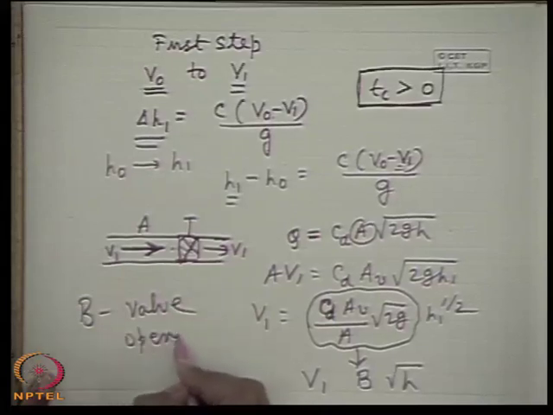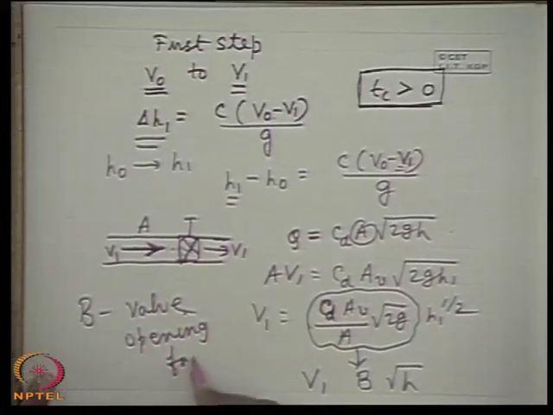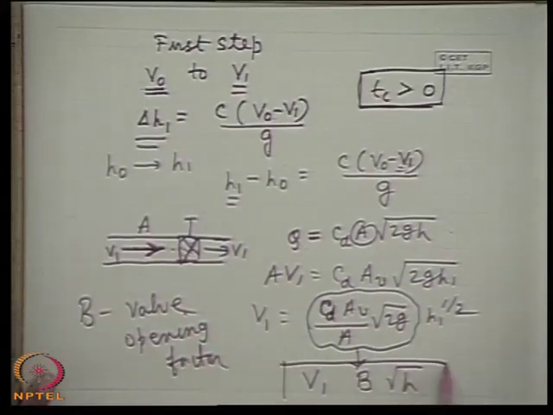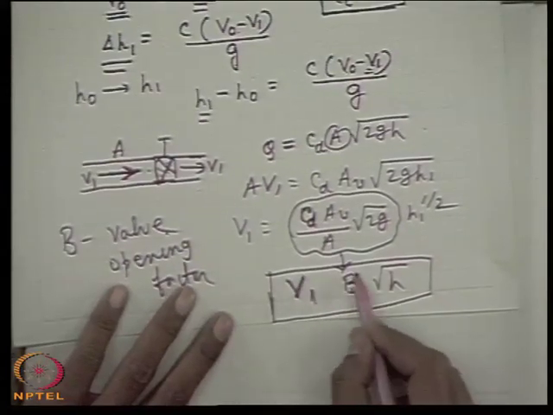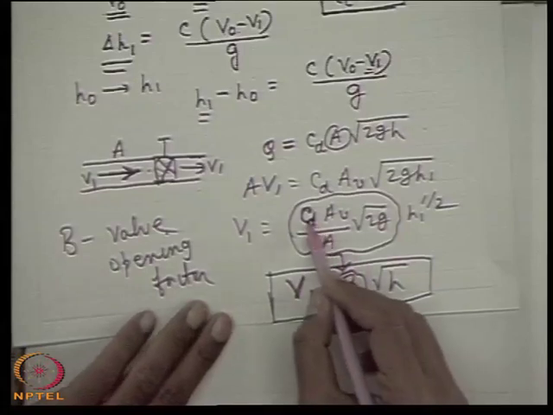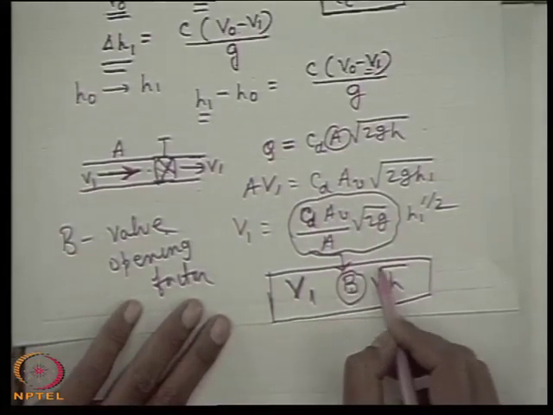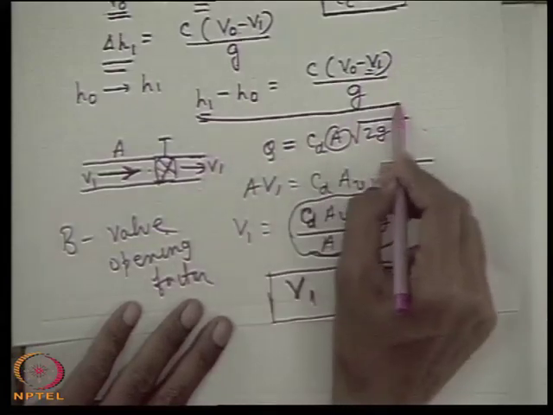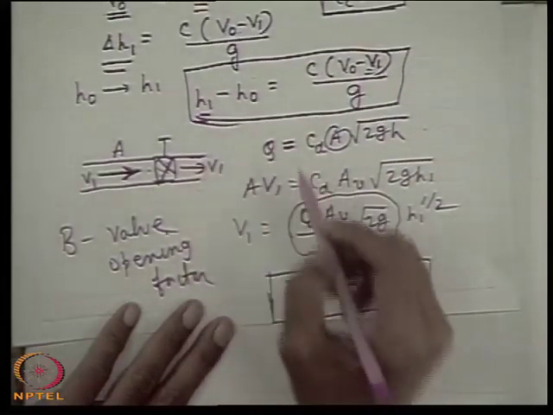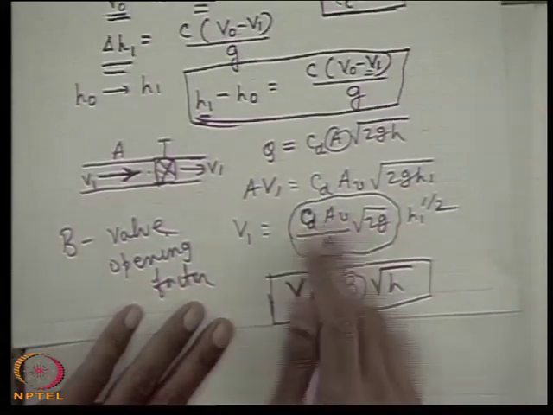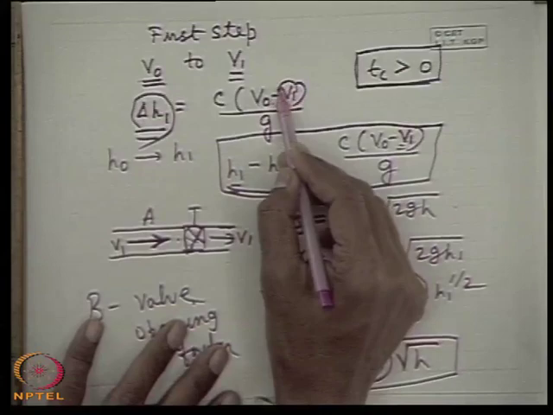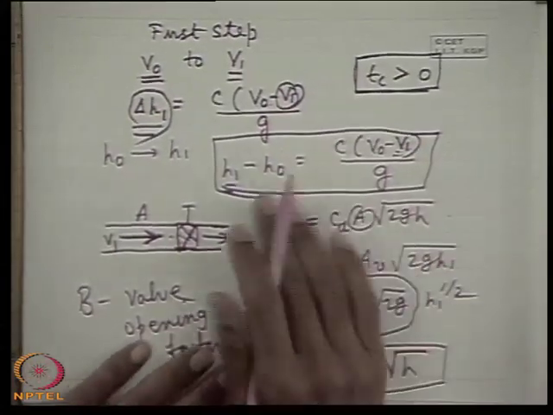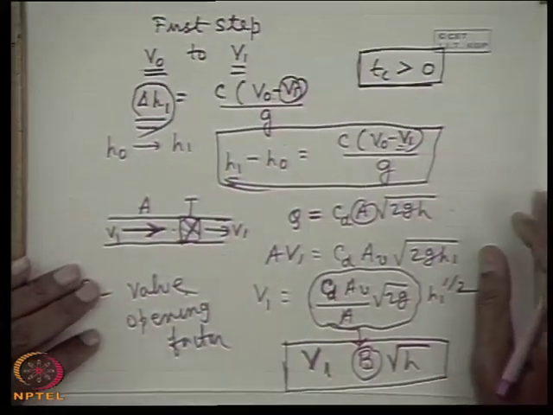So, therefore, we see valve opening factor. Therefore, we see we have two equations. If we know the value of the valve opening factor, V1 is some constant B, which is the valve opening factor, comprising this C_d A_v root over 2g times root over H, and another is this. So, simultaneous solutions of these two equations give the value of H1, V1. That means we can find out what is the pressure rise in the first stage and the corresponding decelerated velocity after the first step. This way each step is calculated in this process.